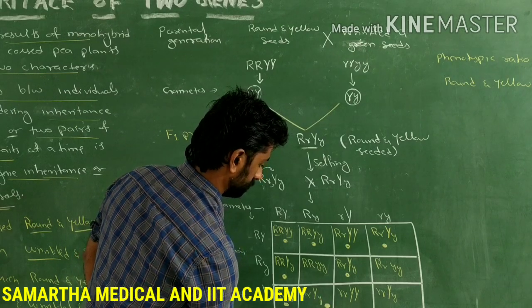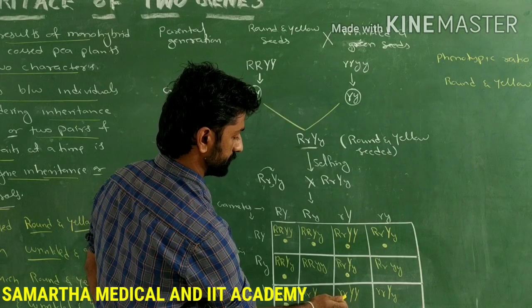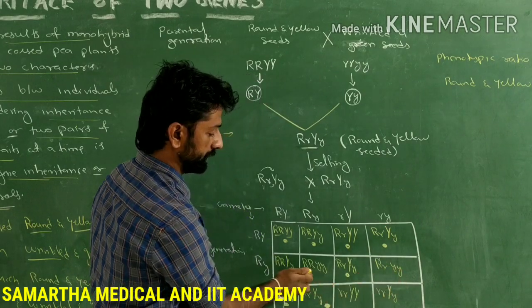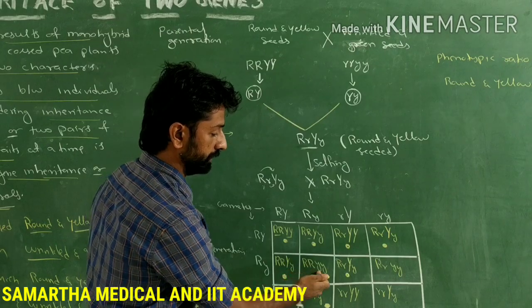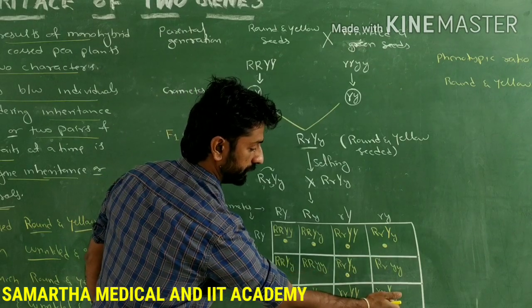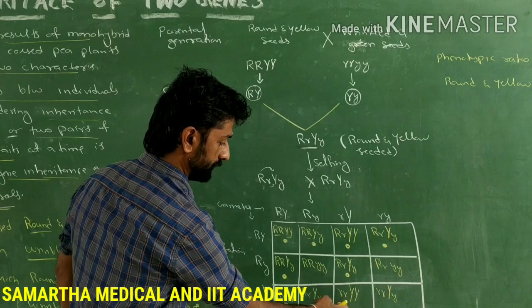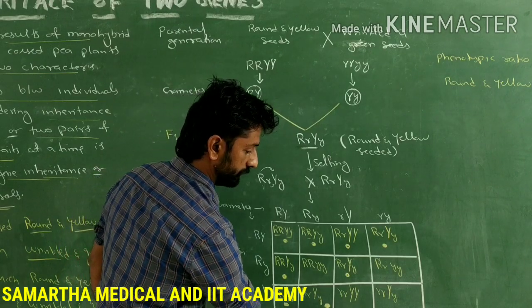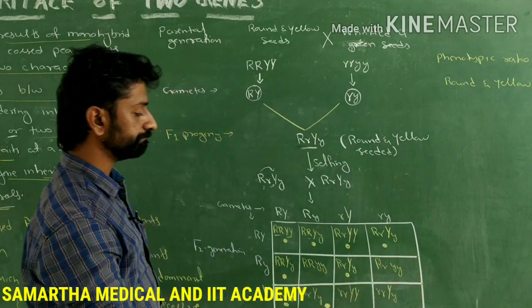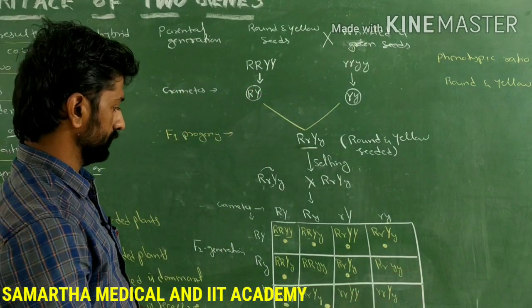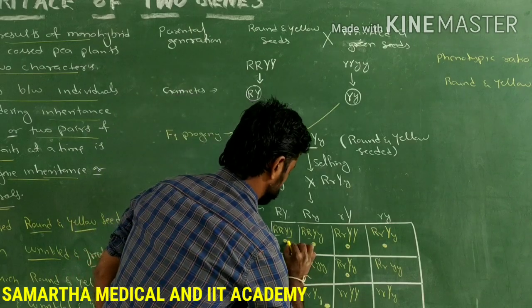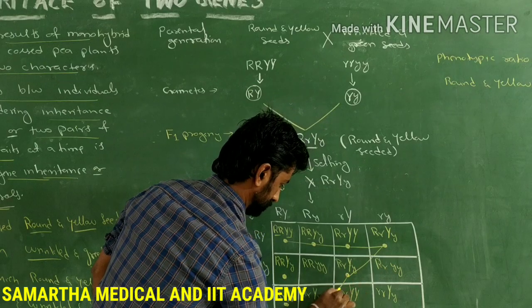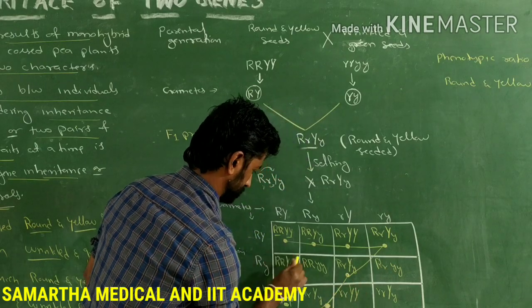And remaining, so here roundness is not present. Here roundness is present, but the seed will be green color. Here also round seed is there, but color is green. Here wrinkled with yellow, right? Here wrinkled yellow. Here round and green. Here wrinkled and yellow. Here wrinkled and green. So here, for example, if you add this, right?